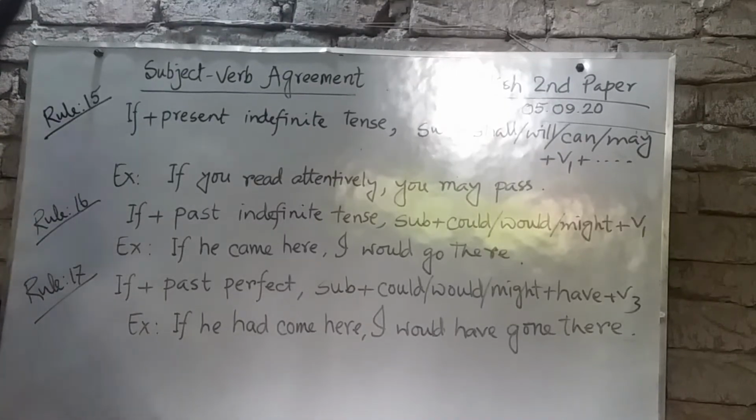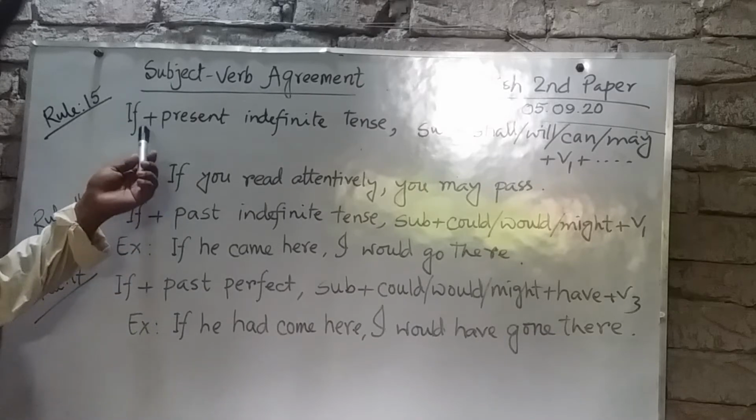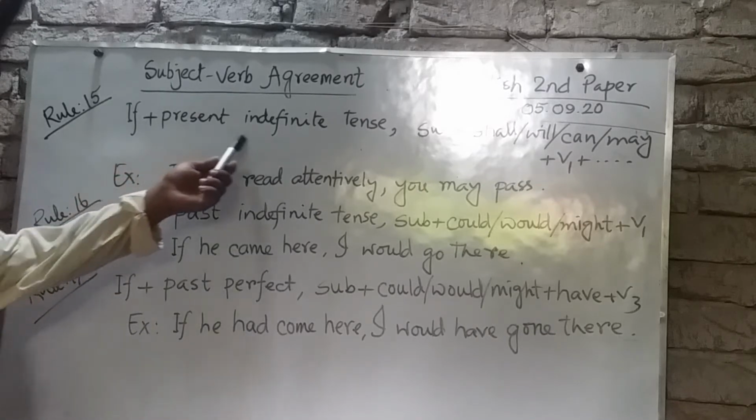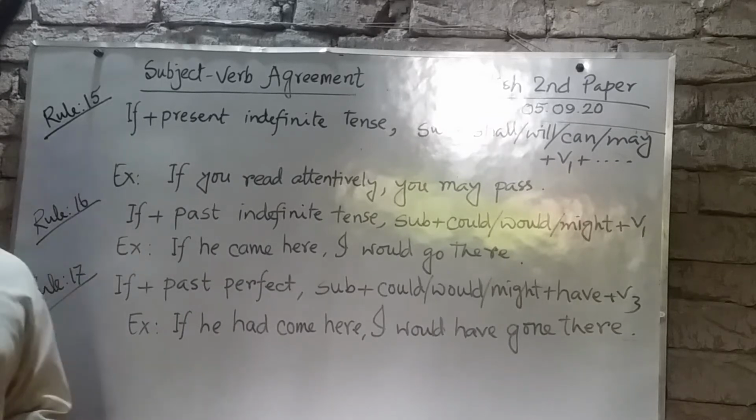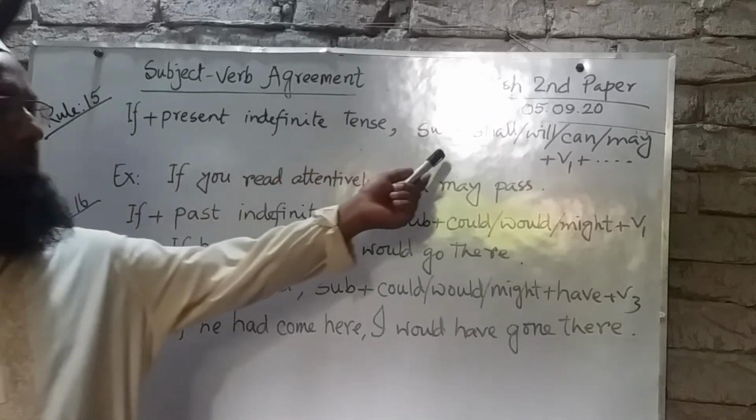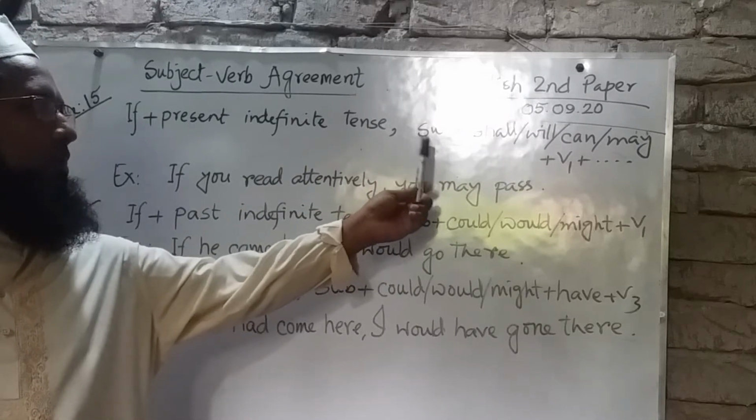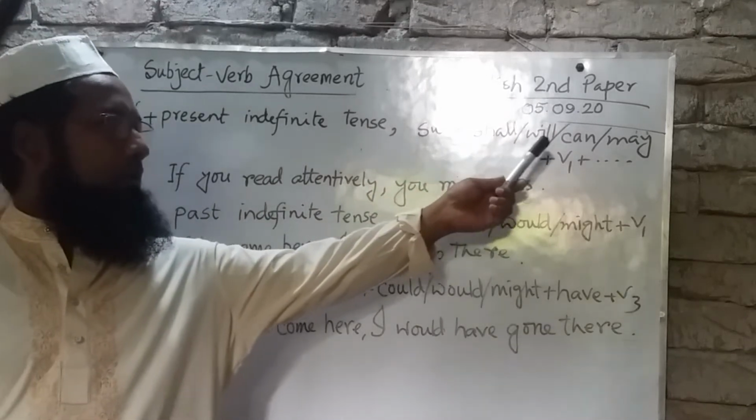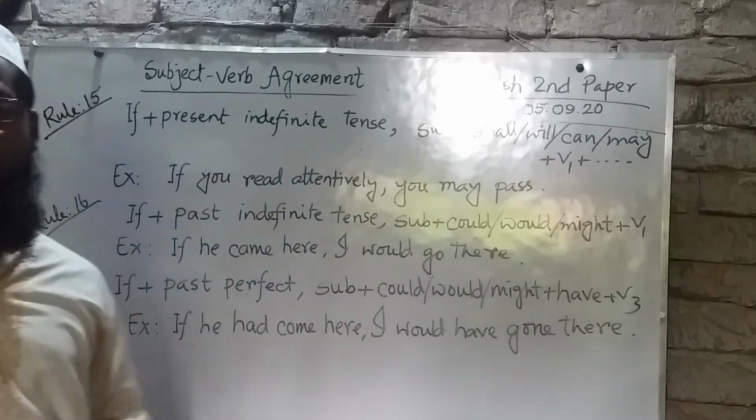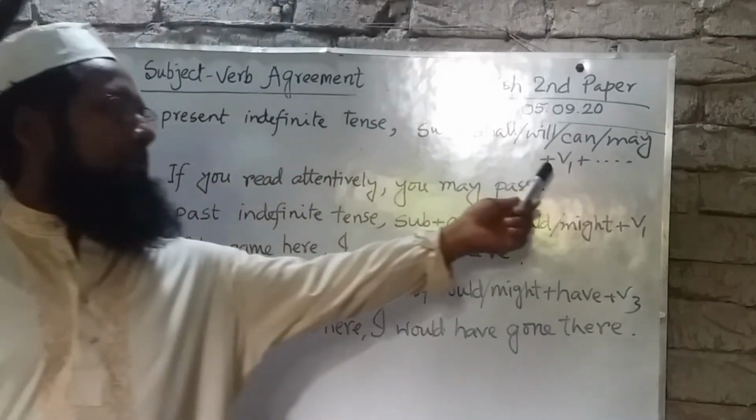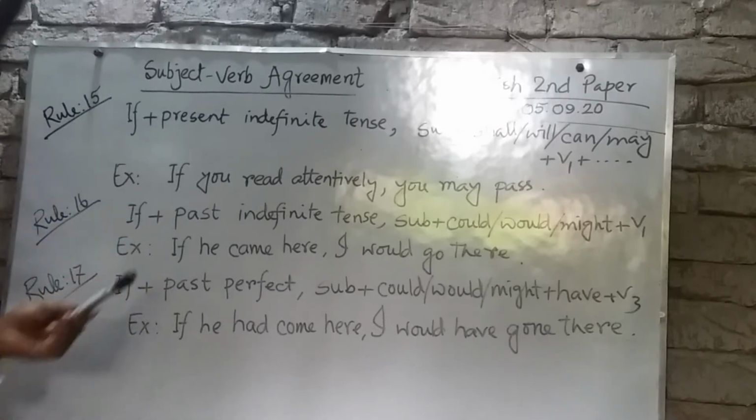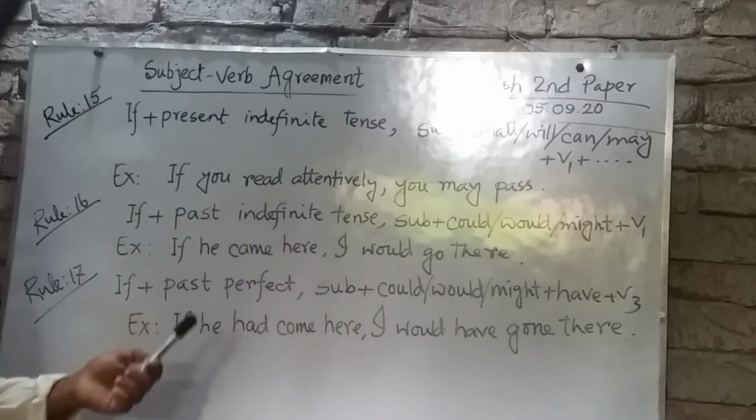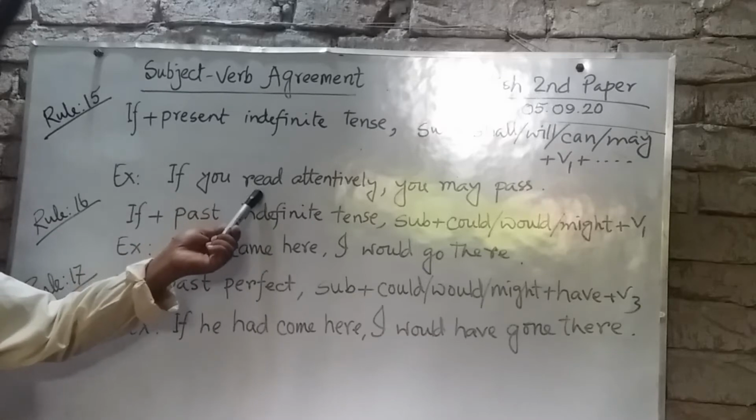Dear students, now rule number 15. After if, we can use present indefinite tense in that part of the sentence. And in the other part of the sentence, we have to use subject plus shall or will or can or may, or present indefinite tense plus present indefinite tense. So, example: if you read attentively, here, read is present indefinite tense.